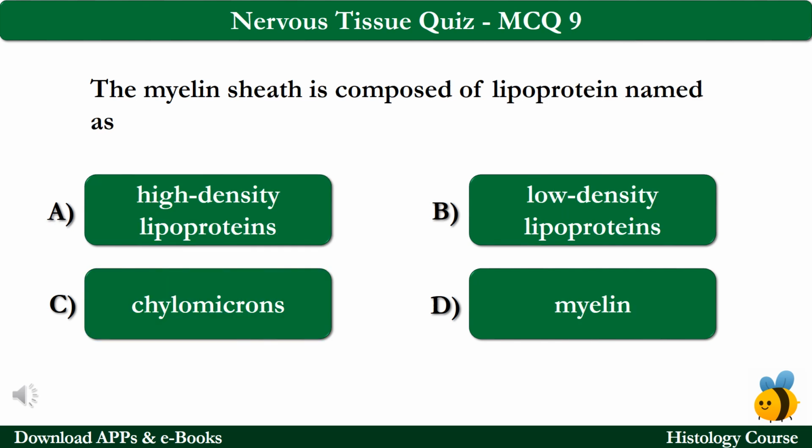MCQ number 9. The myelin sheath is composed of the lipoprotein named as option A high density lipoproteins, option B low density lipoproteins, option C chylomicrons and option D myelin. The correct answer is option D, which is myelin.